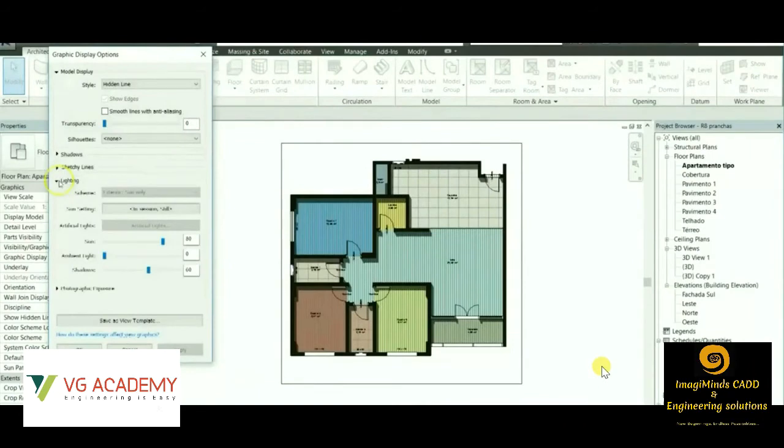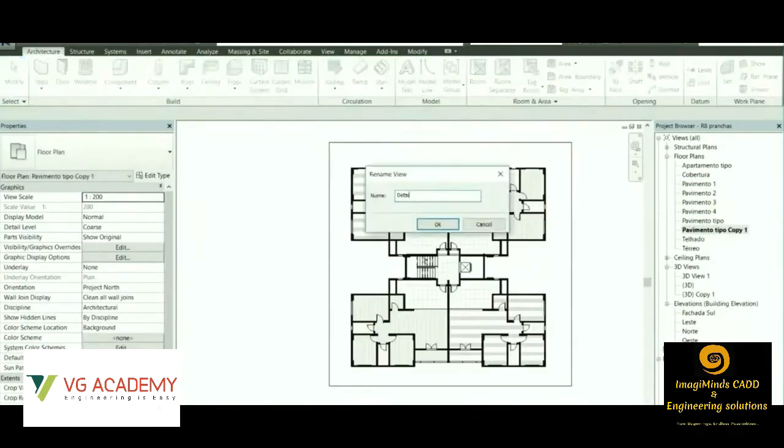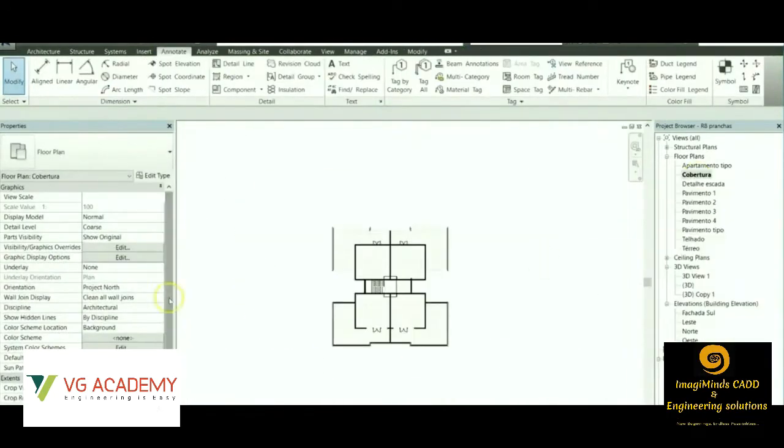One of the most important parts is that we can create automatic schedules. Suppose we want to create room schedules. Here we can see different rooms are marked with different colors. These are color legends. Suppose I want to mark my bedroom with a different color, and the drawing room with a different color, so that it looks good during the presentation. We can create it like that. After creating the color legends, we can create automatic schedules, like getting the automatic carpet area of each room. So like this, the schedules of quantities and the schedule of rooms are created.